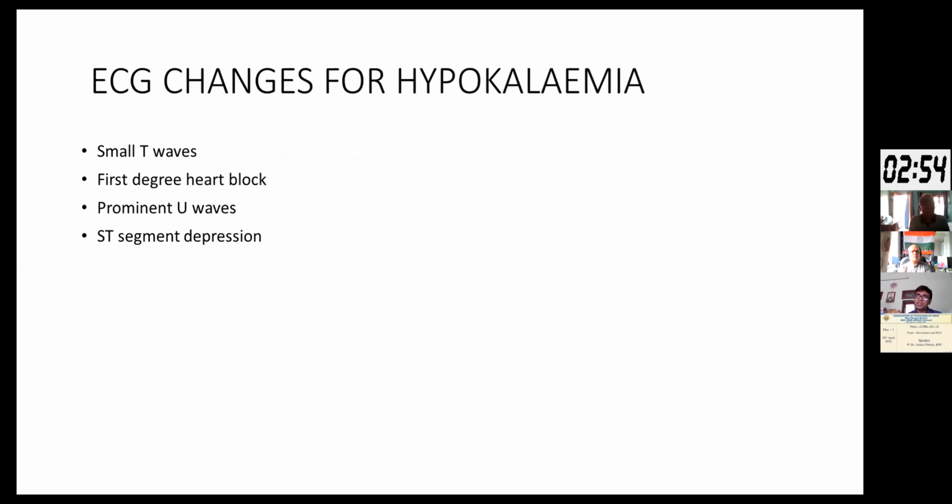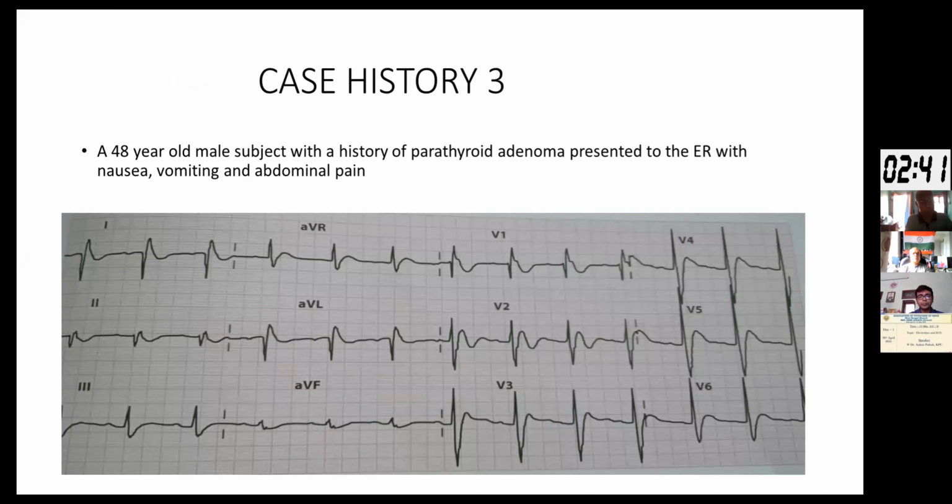So what are the ECG changes that we can find in hypokalemia? It is a small T wave. There might be evidence of first degree heart block. There might be ST segment depression. And sometimes, although rarely, we do find prominent U waves in these patients.